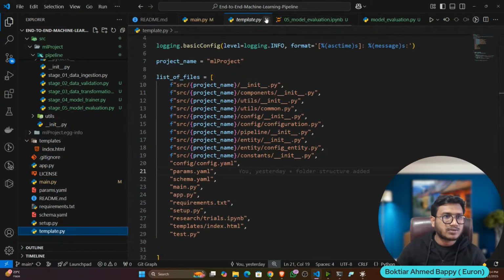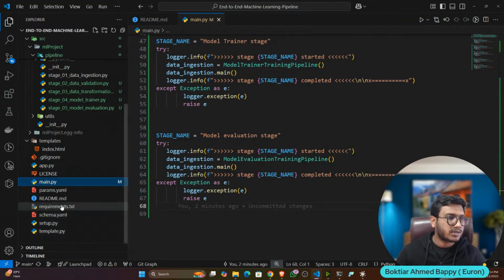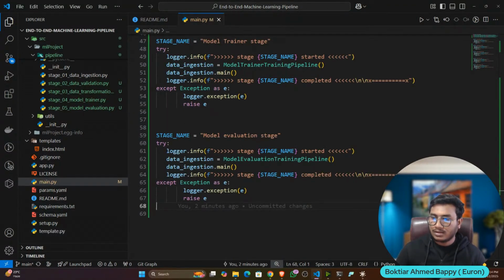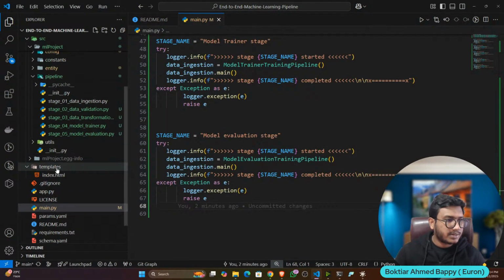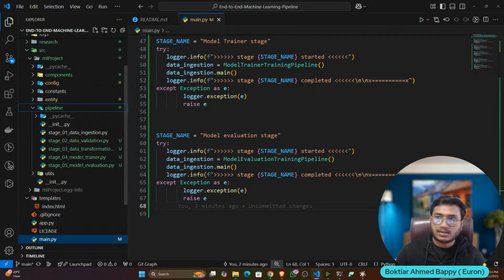So I already told you we'll be using Flask here to create the user app, and Flask we have already installed here. I think somewhere, yeah, we have already installed. So first of all, let's write the prediction pipeline. So here in the pipeline, I'm going to write another file.